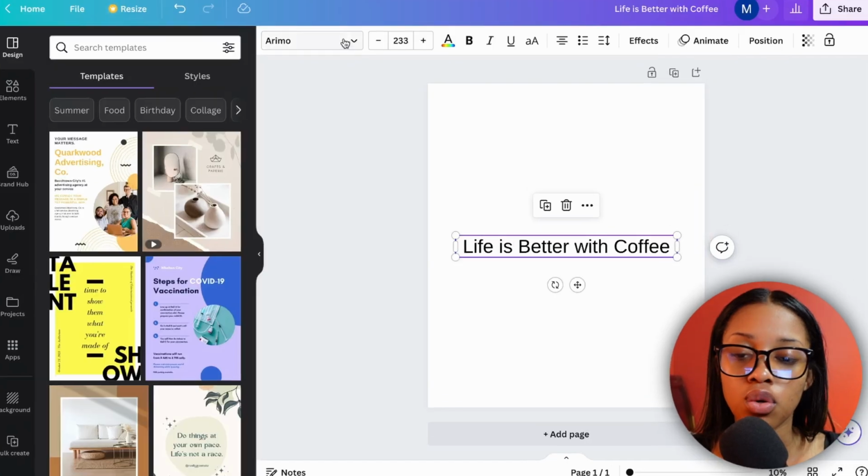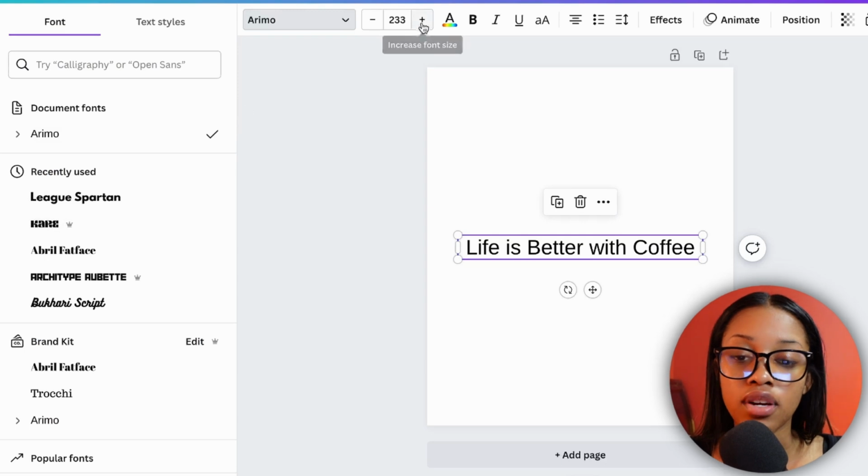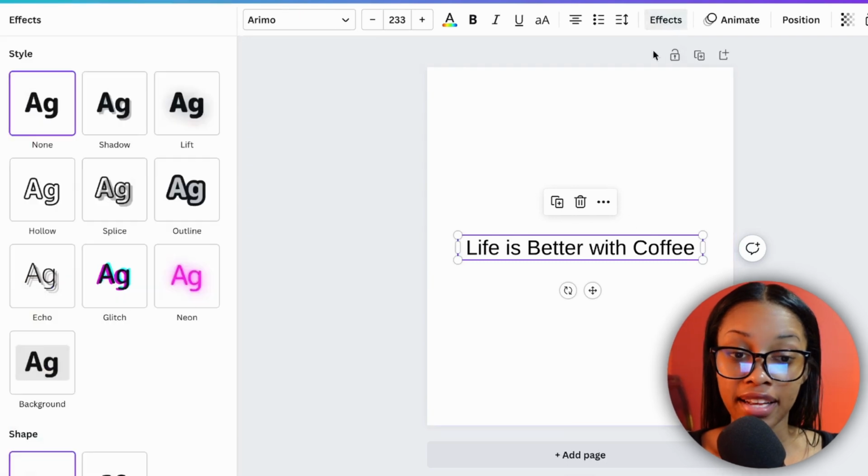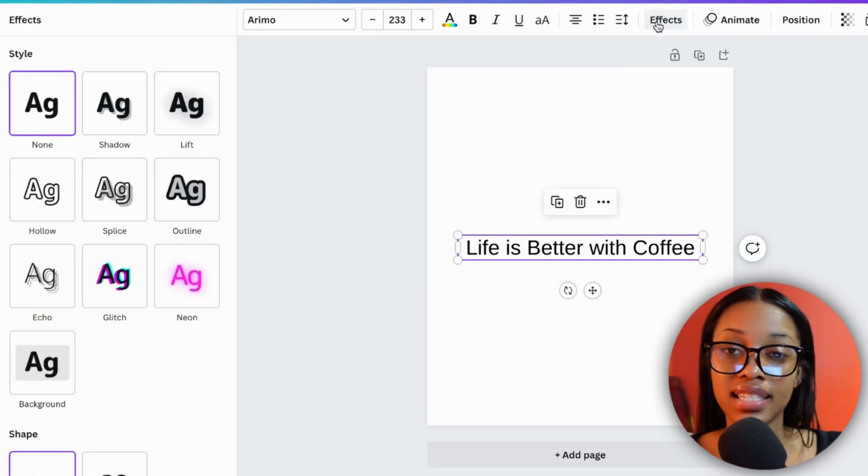And in order to do this, you want to go ahead and change the font style. You can change the size in here. You can change the text color. You can put it bold, italics. If you want, you can also change the effects of the text. So go ahead and play with this and edit your design.